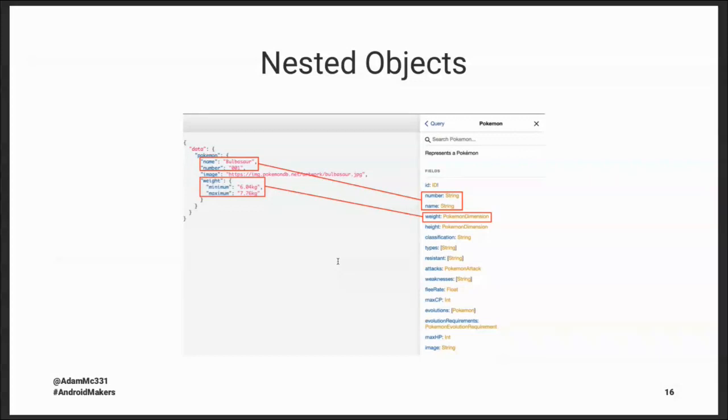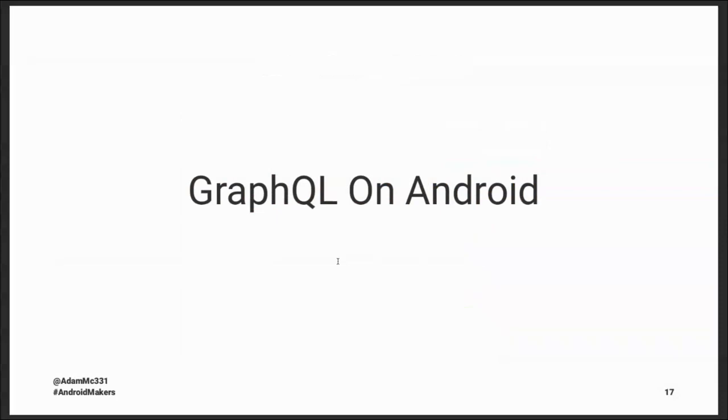So a good way to think about that is when you're writing your queries, you can only request primitive types: strings, ints, booleans. But if you have something more complex, you're going to need to nest your query a little bit to request that detailed information. So that's an introduction of GraphQL, how to understand queries, how to use this cool web interface to test our queries, see responses, see documentation. And now that we understand GraphQL, we need to look at how do we use it on Android.